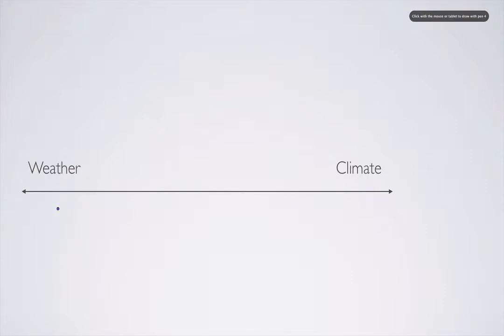And so when we think about variation that we see in weather, these are relatively short time scales: days, weeks, even on the order of a month. If we see variation in temperature and precipitation, and we talk about how temperature has changed over the past week or two, then we're talking about weather. As we go to longer and longer time scales, then we're into climate. We're into what's typically happening.